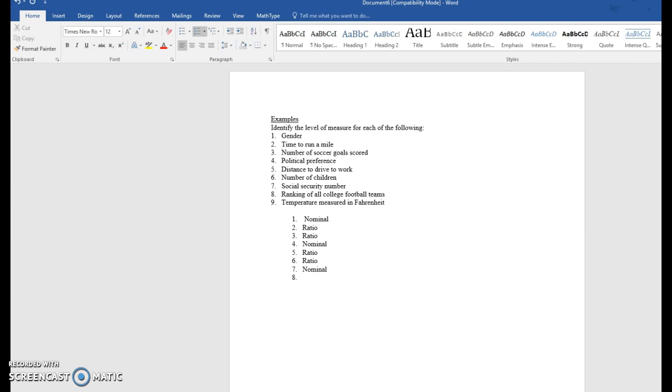All right, number 8, ranking of all college football teams. So we're deciding whether someone ranks as first, second, third, etc. A ranking is always ordinal.